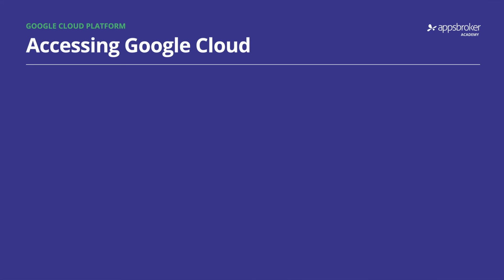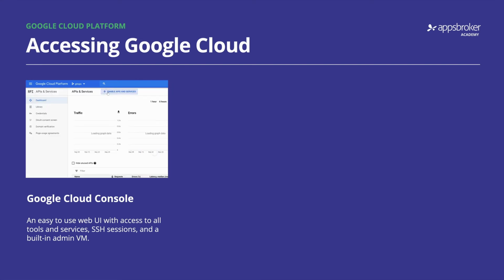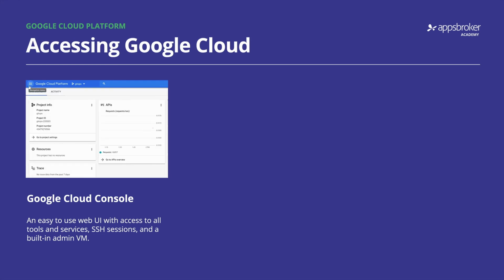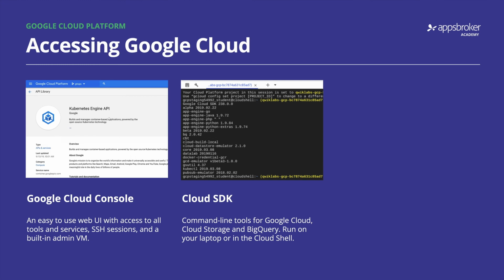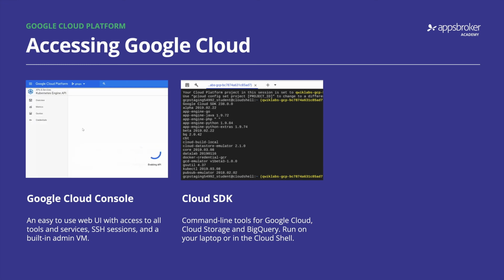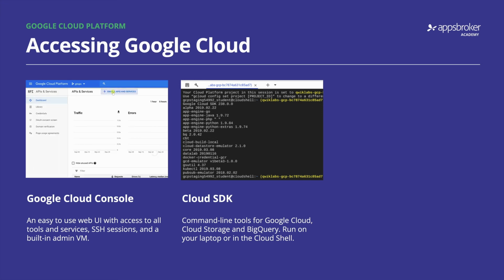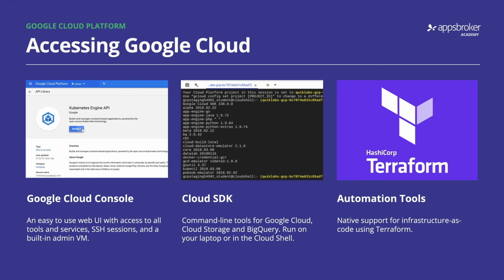Once you've got an account, you have several options for how you interact with Google Cloud Platform. The easiest way to get started is to use the Google Cloud Console, essentially the web front end of Google Cloud, where you can access all your products and services, explore APIs, SSH into your VMs, and even use a built-in free admin VM called the Cloud Shell. You can also download the Cloud SDK to your computer to run Google Cloud's command line tools locally, or you can just access these tools right inside the Cloud Shell inside your browser. And once you've got the hang of things, you're going to want to start automating your Google Cloud deployments, which is why Google provides native support for automation tooling like Terraform.